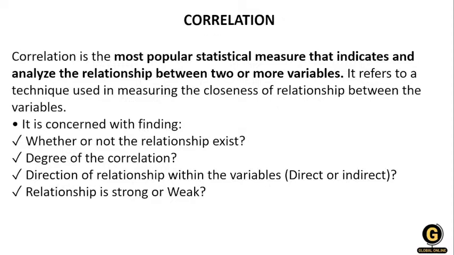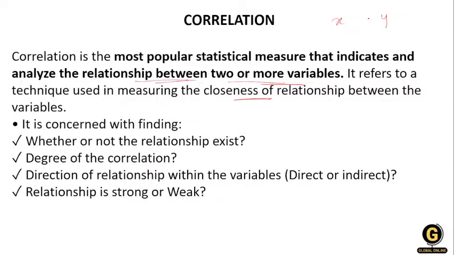So what is correlation? Correlation is the most popular statistical measure that indicates and analyzes the relationship between two or more variables. It is a technique used to measure the closeness of the relationship between the variables, that is, the X variable and the Y variable.